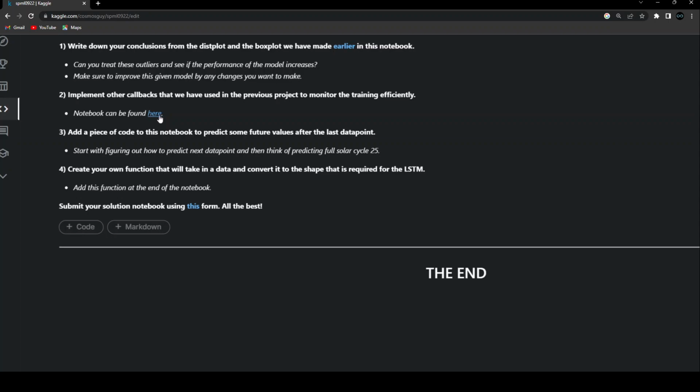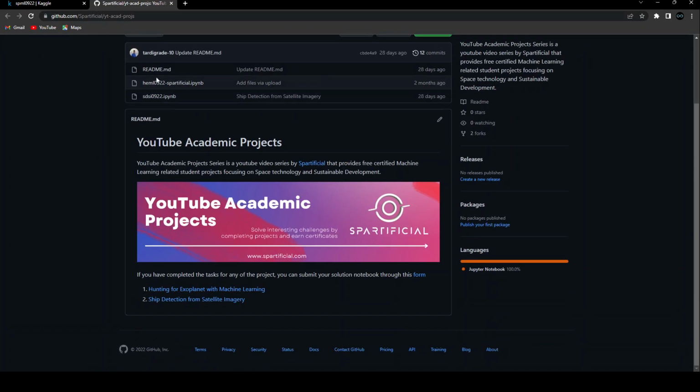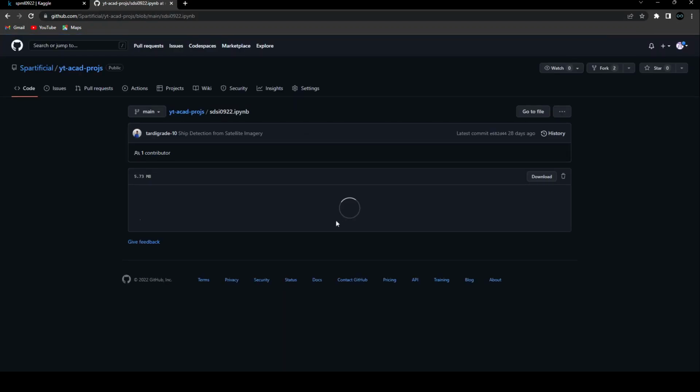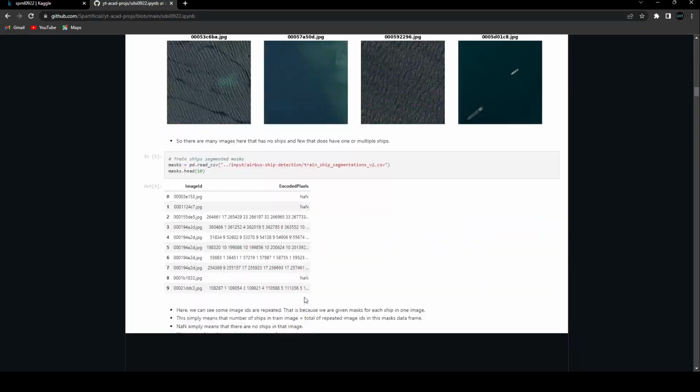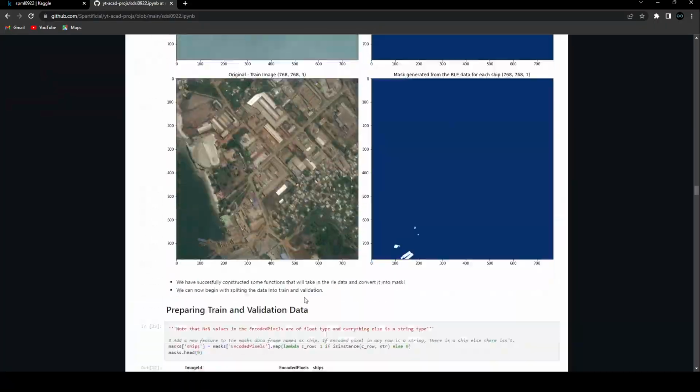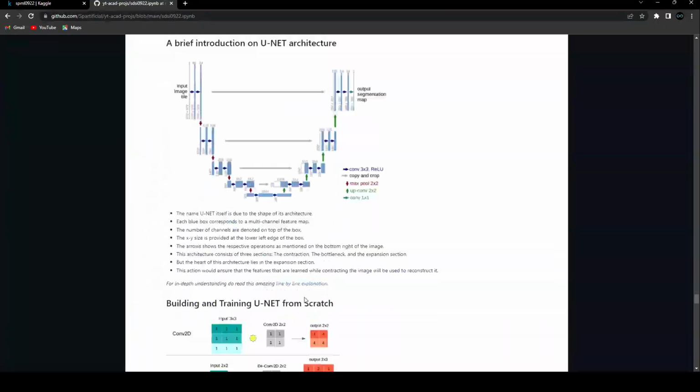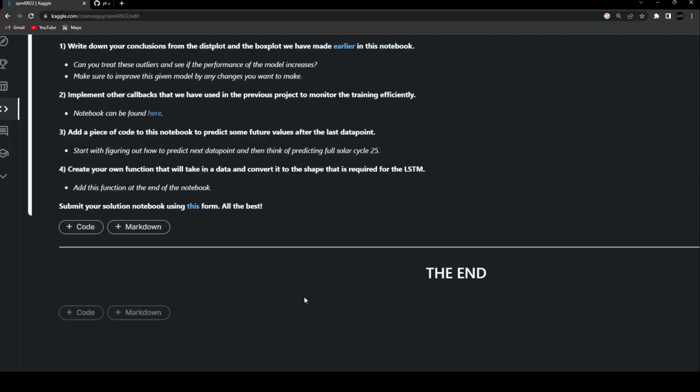And you can find that notebook over here by clicking over here. You will be redirected to the GitHub page where we have uploaded that particular notebook. So you can just click on this, this is the thing that I was talking about. After clicking on this, you will get the whole notebook, where you can cross check what callbacks we have used and try to see if you can use them over here and monitor your training much more efficiently than what we have done. So that's one of the tasks that we'll be doing.